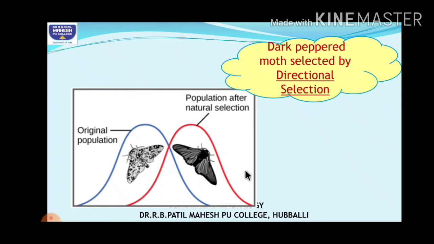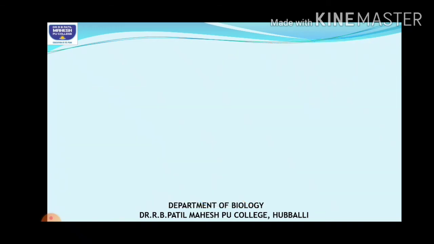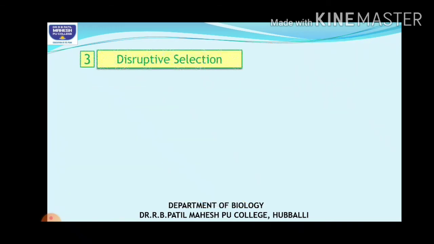But later on, because of the industrial revolution, when lichens died, you could see that the dark moths survived. So there was a shift in the graph. This is directional or progressive selection. You can also give the example of DDT resistance, which is also a good example.